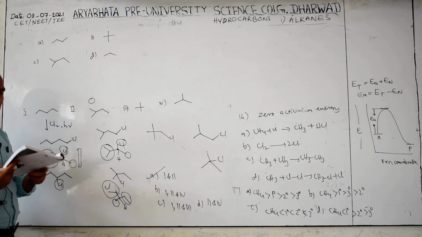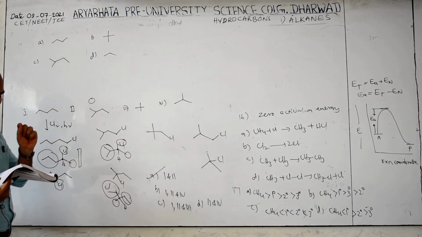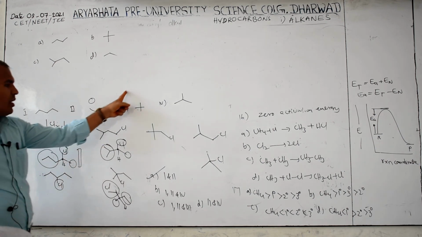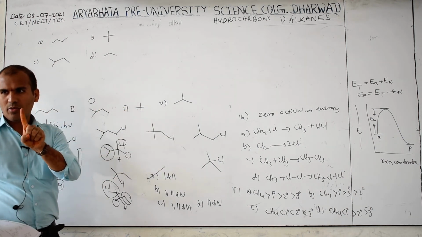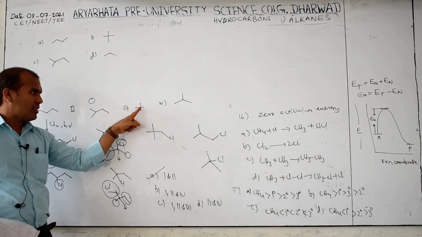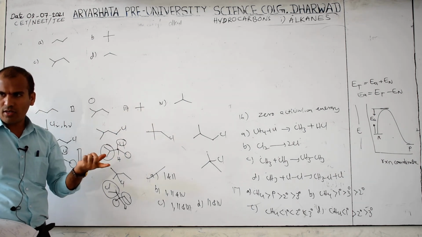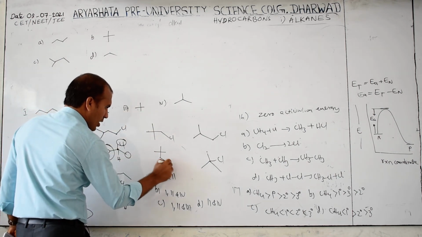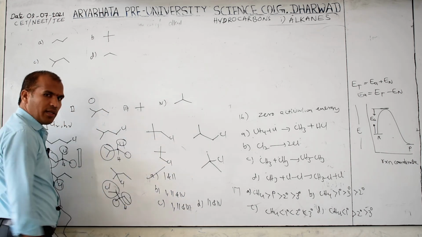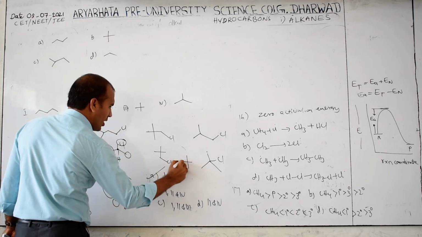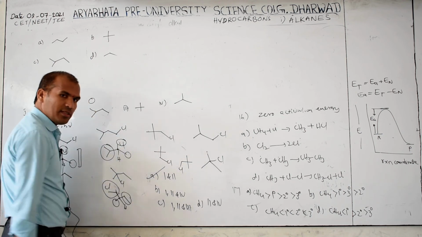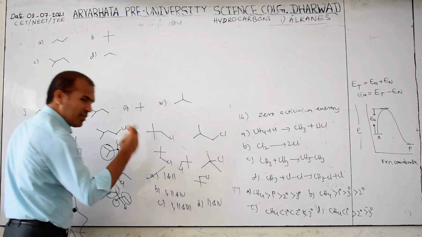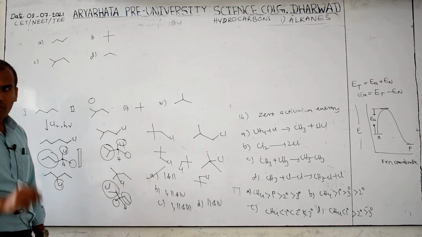See, read the question first. Which of the following gives only one monochlorination product? Only one. Neopentane is there. How much is given? Only one. Why? This is same or not? If I write like this, its name is the same. If I write like this, its name is the same. If I write like this, its name is all the same. That's why only one time we have to consider.